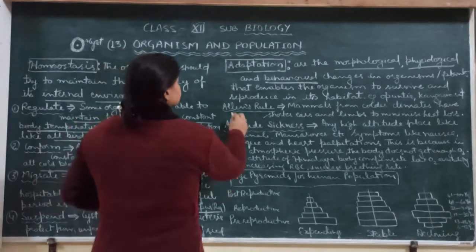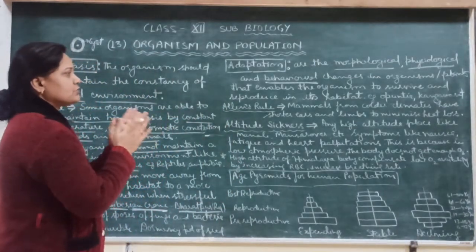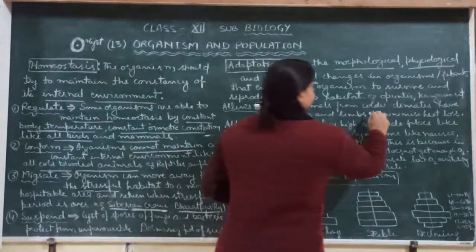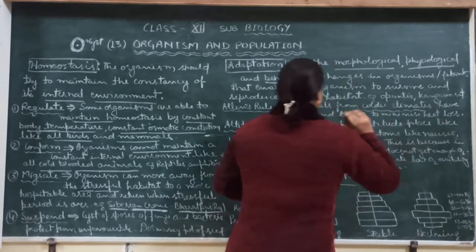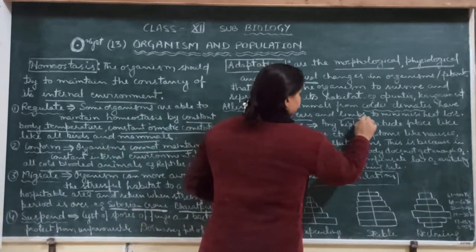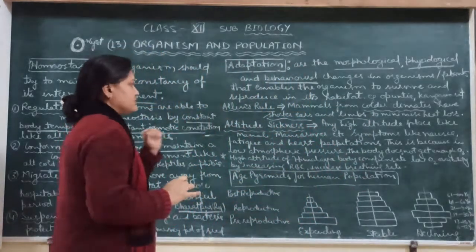Now what is Allen's rule? Allen's rule is a rule for adaptation in mammals from colder climates. Mammals from colder climates, like polar regions, have shorter ears and limbs. Their ears and limbs are shorter to minimize heat loss. This is Allen's rule.